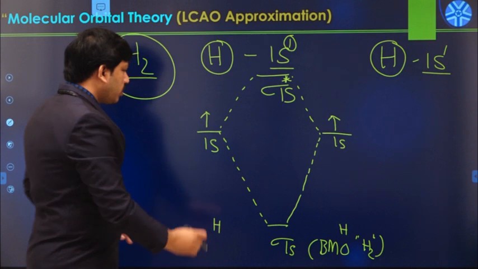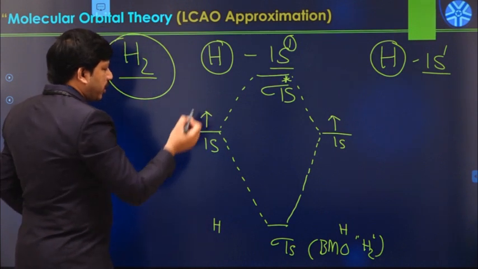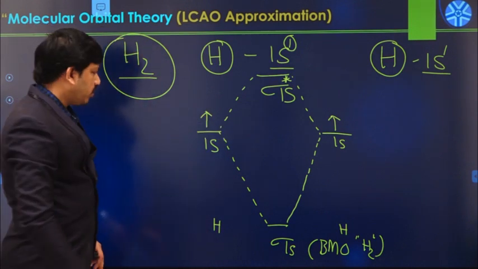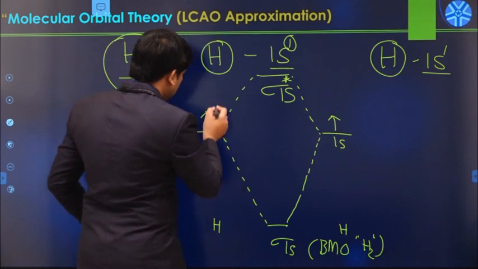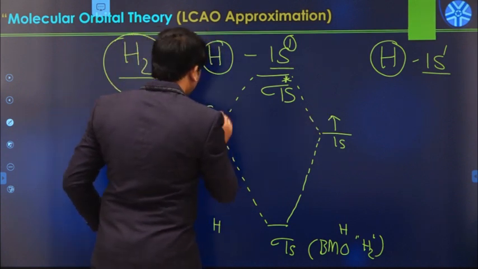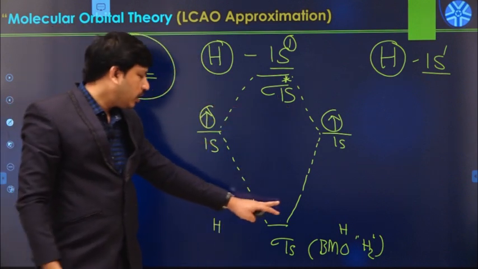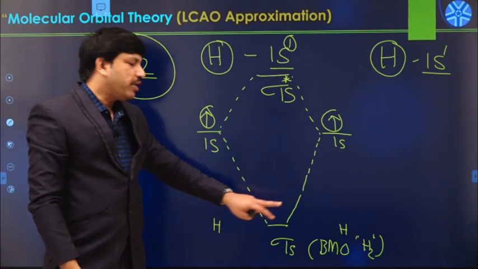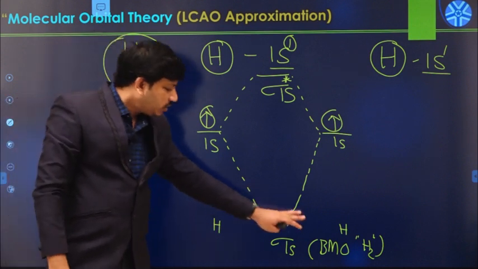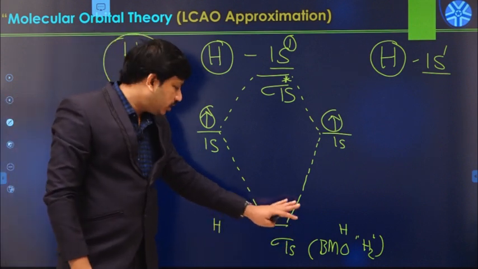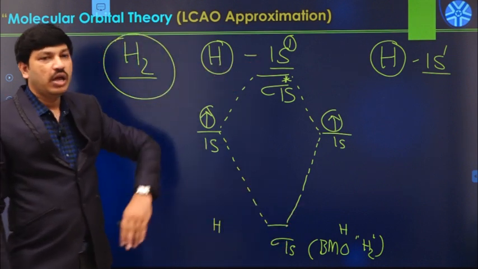Now each atomic orbital contains one unpaired electron. Whenever the molecule is forming, these two electrons occupy the lower energy bonding orbital only. Once the bonding orbital is completely filled, only then does any remaining electron go to the anti-bonding state.